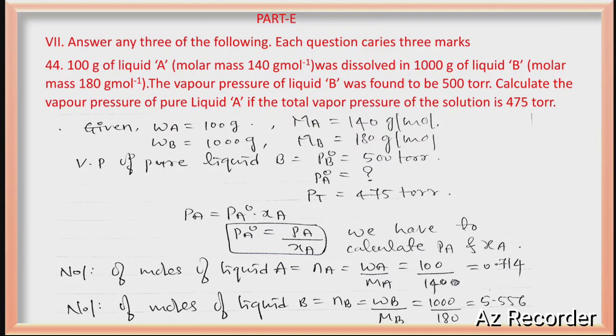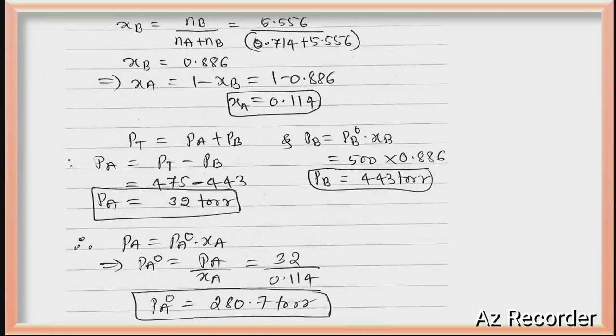Definitely will get an annual exam, right? Yes. So just put in the equation, you will get PA and PB. Once you got PA, you can easily calculate PA naught by using Raoult's law. PA is equal to PA naught into XA. PA naught is equal to PA divided by XA. Just put the values, you will get 280.7 torr.